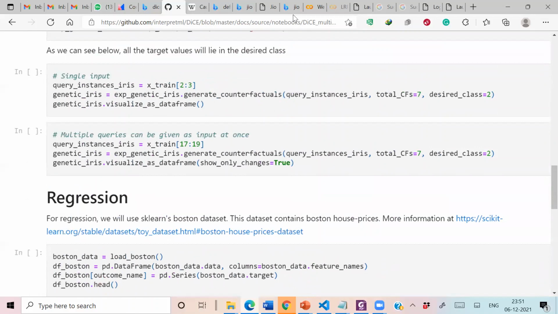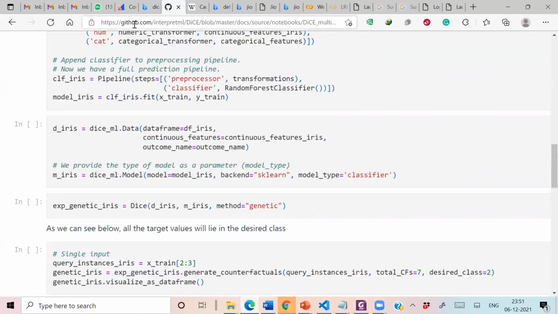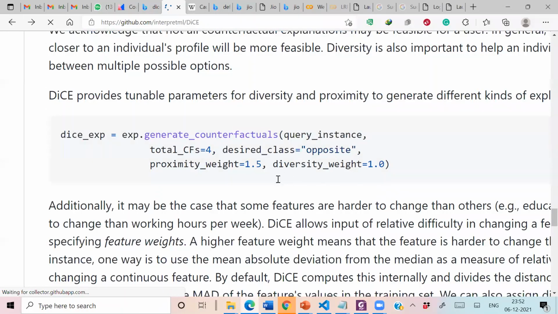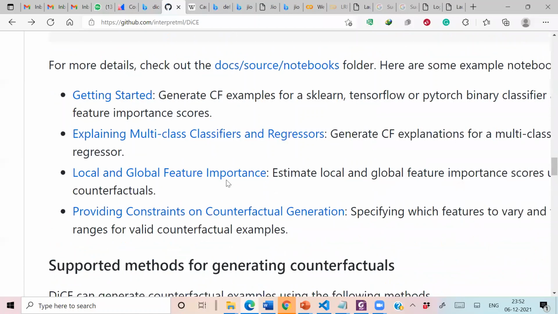I request you to please visit this notebook and this code so that you can get an idea of how it is working. And as we have already discussed, sometimes we are interested in both local and global features, so we can use this.